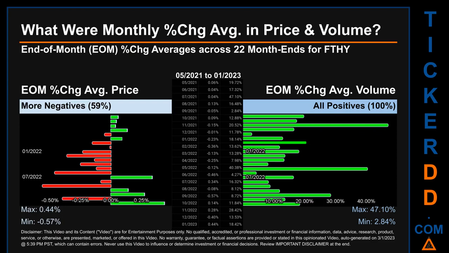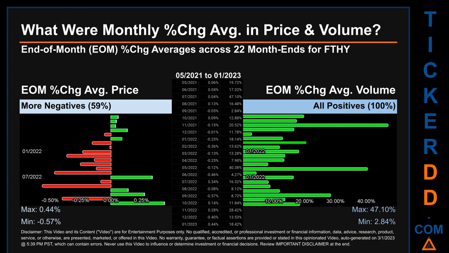From 05/2021 to 01/2023, out of 22 month ends, 13 had a negative percentage change in average price. Meaning 59% of month ends saw a negative percentage change in average price. In terms of volume, 22 out of 22 month ends had a positive percentage change. That is 100% of month ends saw a positive percentage change in average volume.